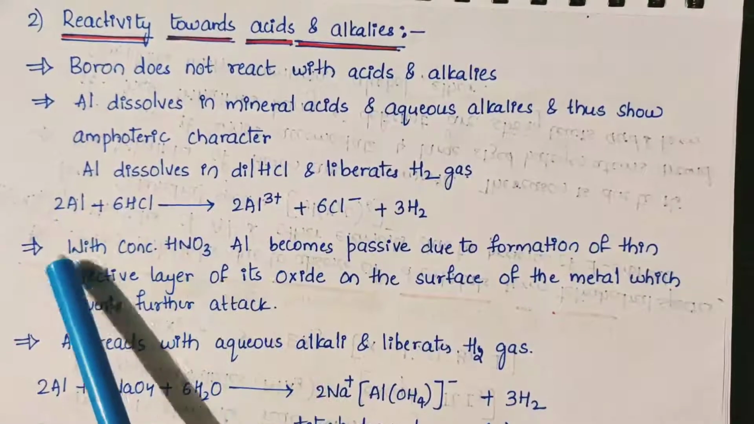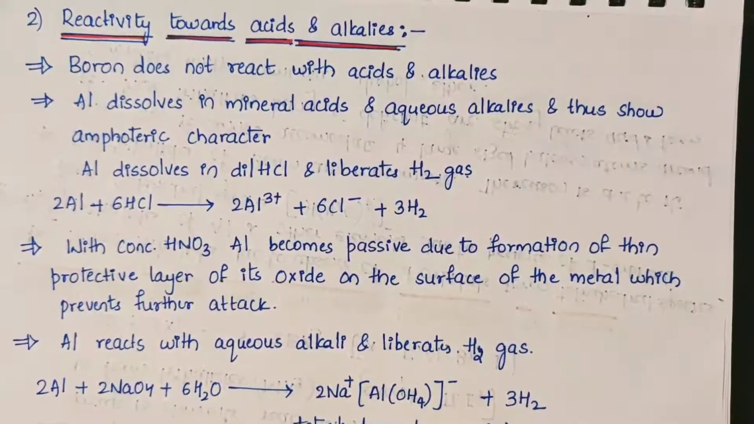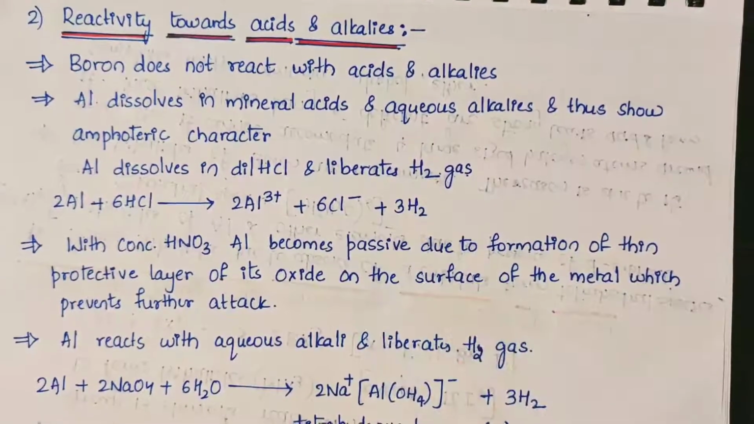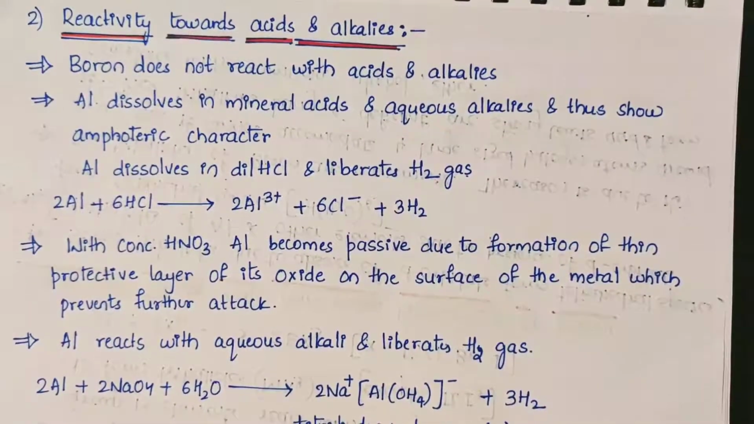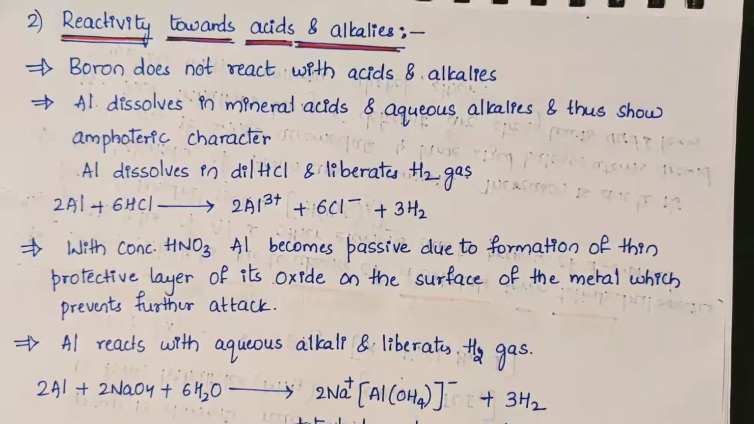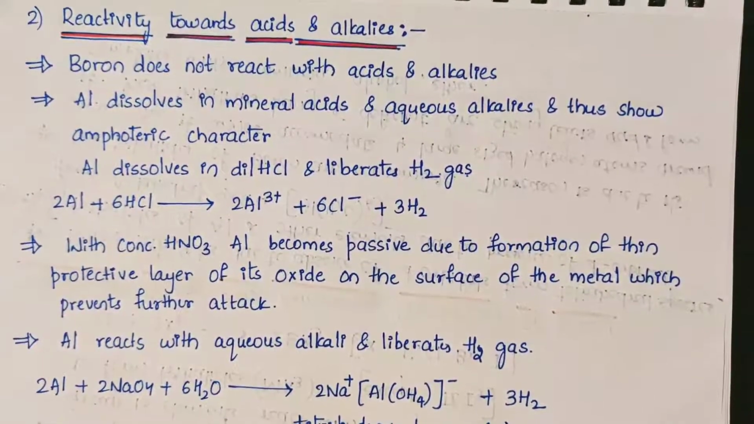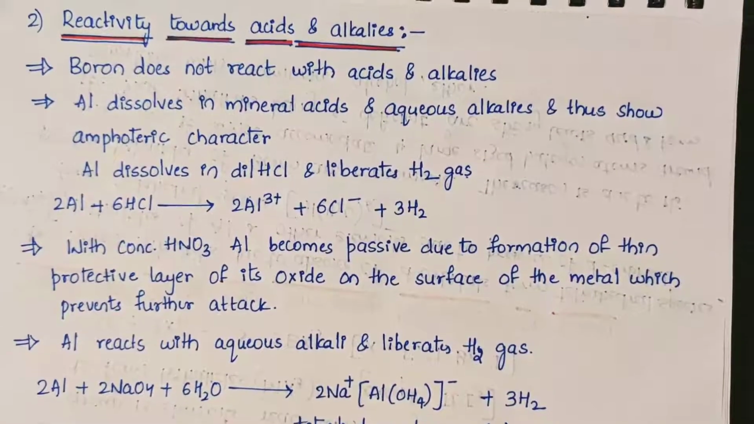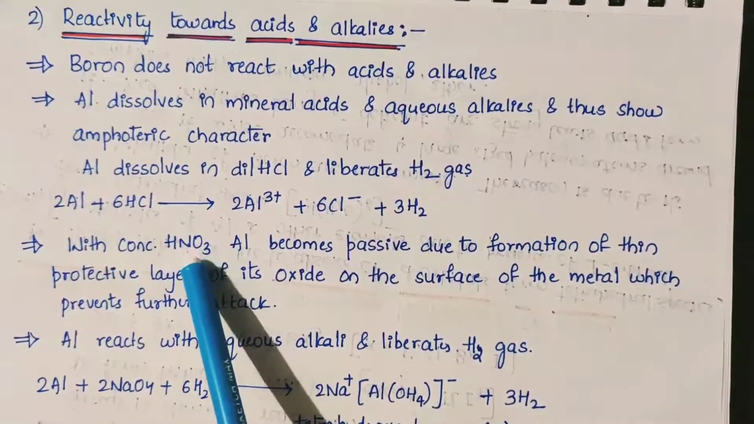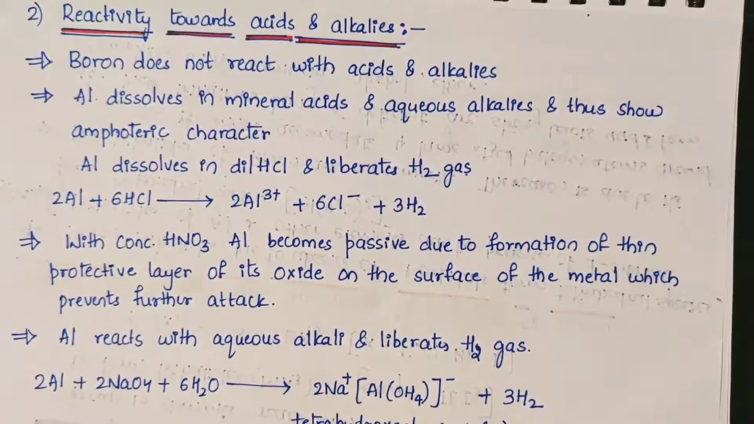So this is the equation. Aluminium, when it is treated with HCl, dissolves in dilute HCl with the liberation of hydrogen gas. Whereas with concentrated nitric acid, aluminium becomes passive due to the formation of a thin protective layer of oxide on the surface of the metal, which prevents further attack. So when concentrated nitric acid is treated with aluminium, it becomes passive because of the formation of an oxide layer on the surface of aluminium.